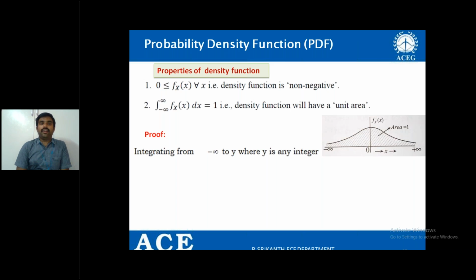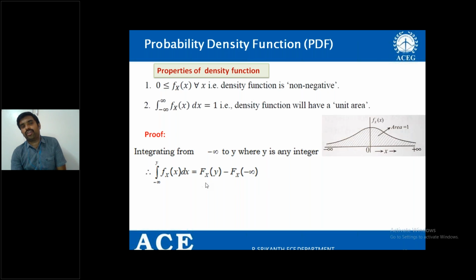If I take f_X(x) and apply the integration from minus infinity to y, you can write the integral from minus infinity to y of f_X(x) dx equal to... We all know the relation between small f_X(x) and capital F_X(x). So how can I write the relation here? If I integrate the density function, I should get the distribution function. Therefore, integrating the density function can be represented using the distribution function, which is equal to F_X(y) minus F_X(minus infinity).